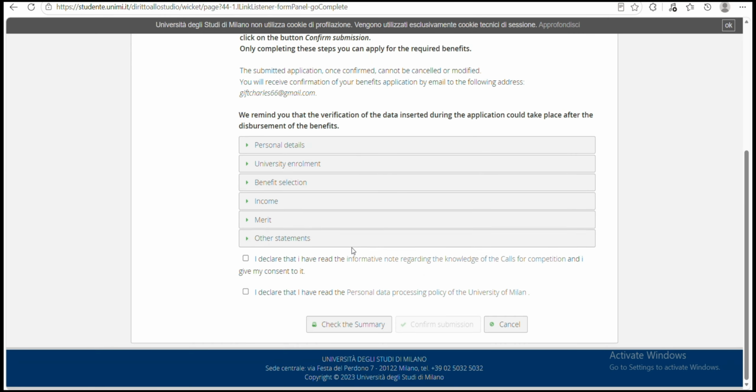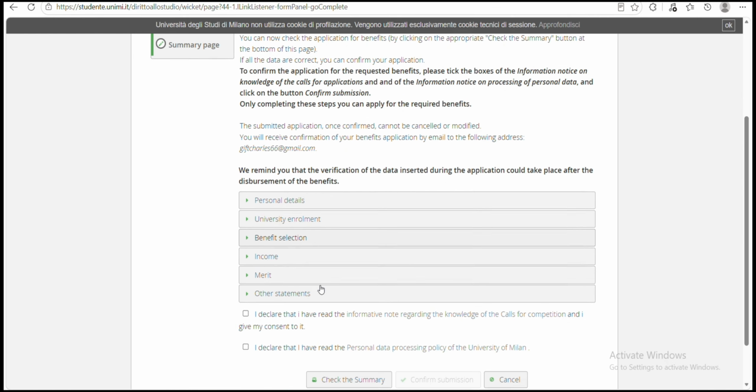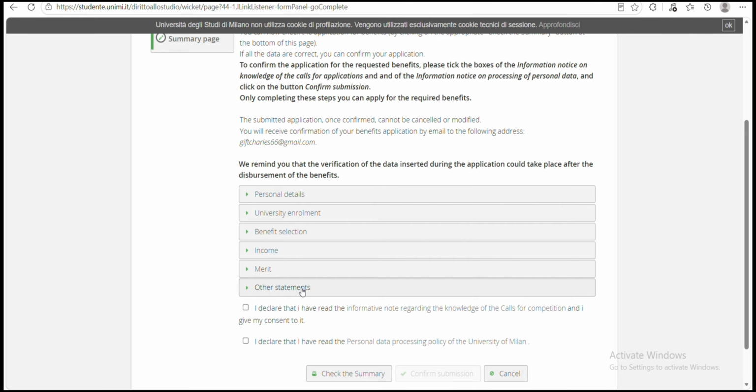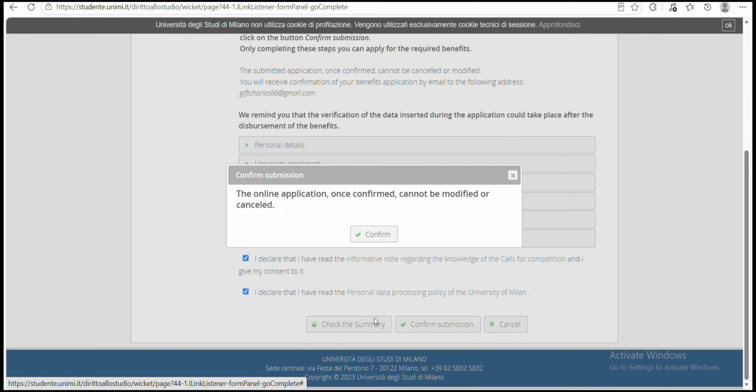Now you declare that you've read the informative note, and you declare that you've read the personal data notice. Now, if you click on confirm submission, it will tell you that once submitted and confirmed, it cannot be modified or cancelled. So if you're sure of your application, you're sure that everything you did is correct, you can click on confirm. Once you submit your application, you receive an email stating that you just submitted your application.